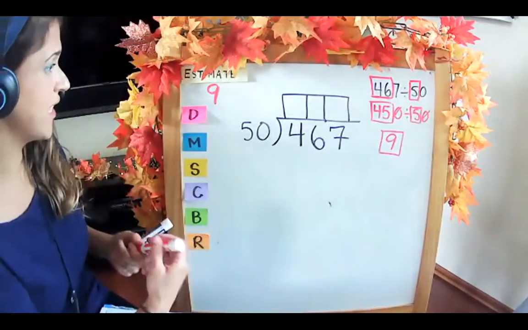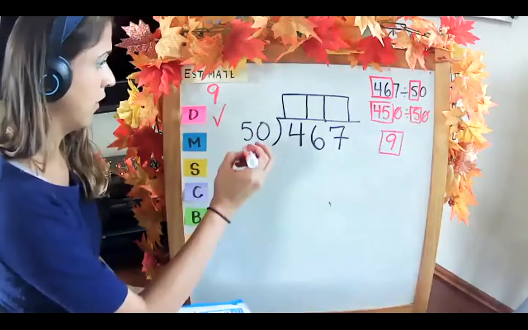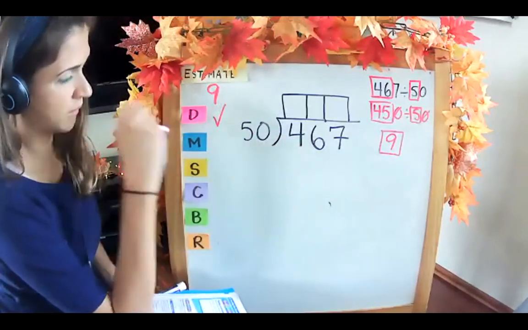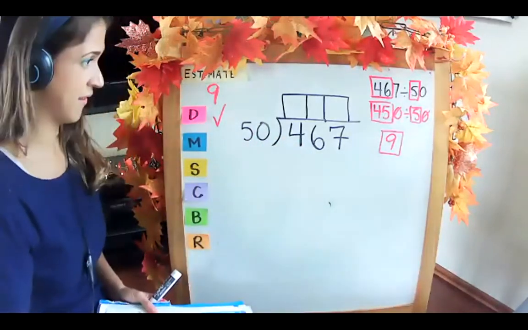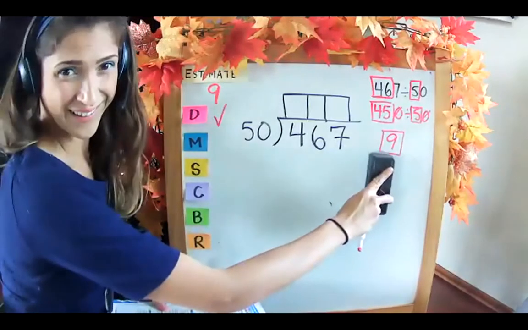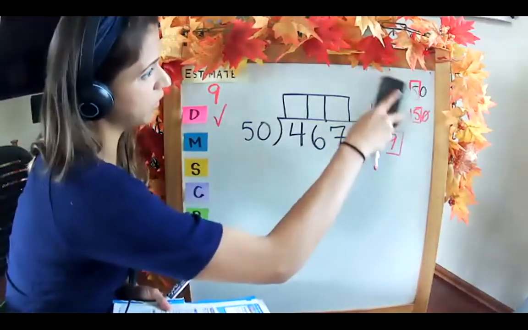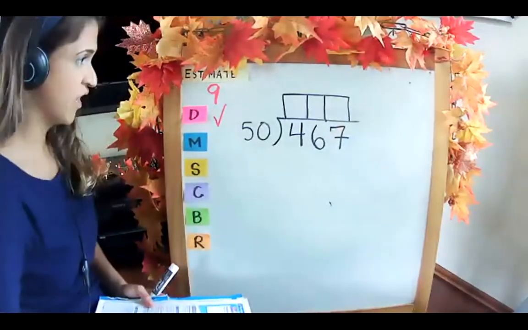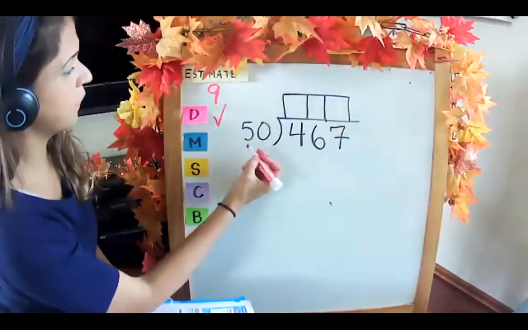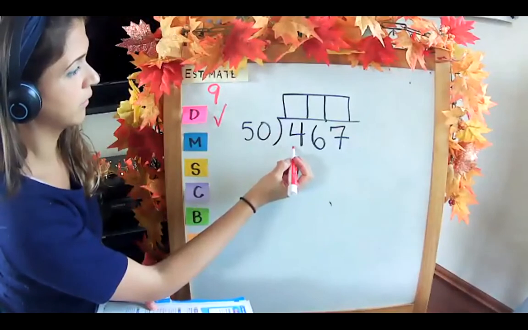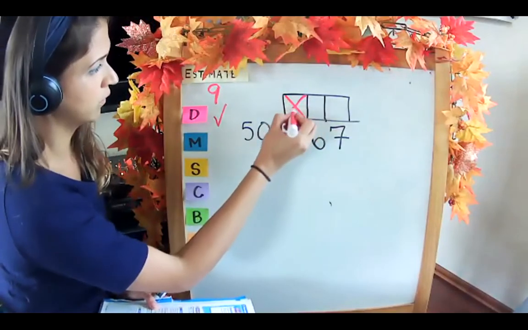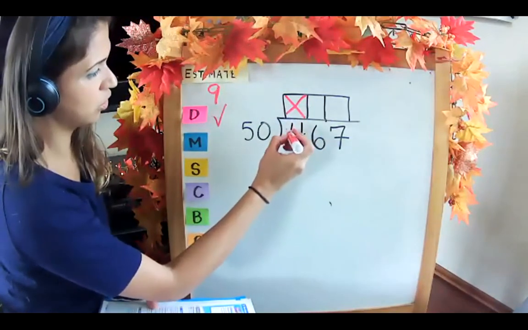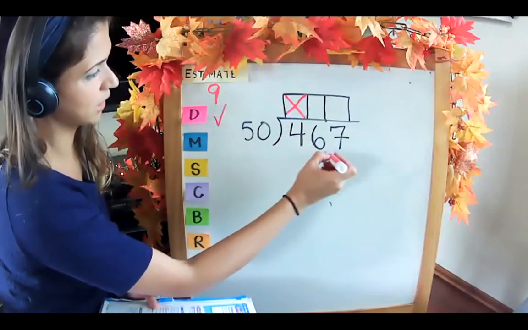All right, let's start dividing. But wait, we still have our 7, so we're going to get a remainder for sure. Can 50 go into 4? No. Can 50 go into 46?